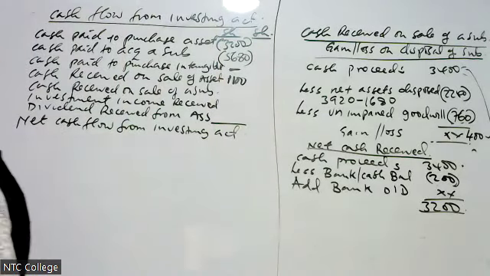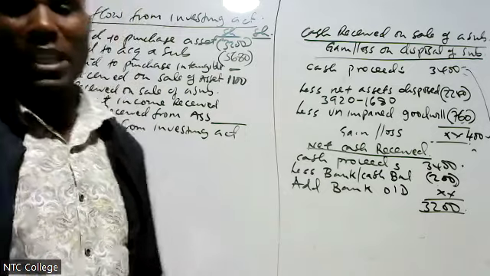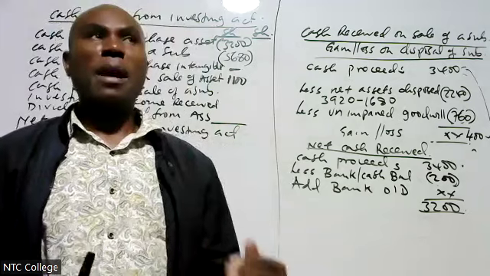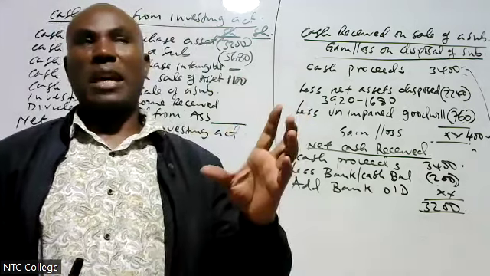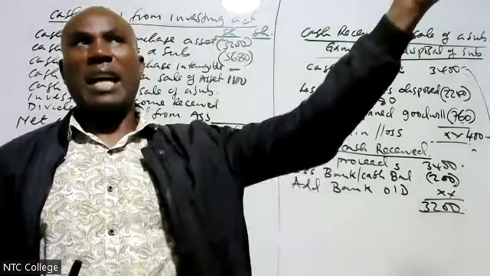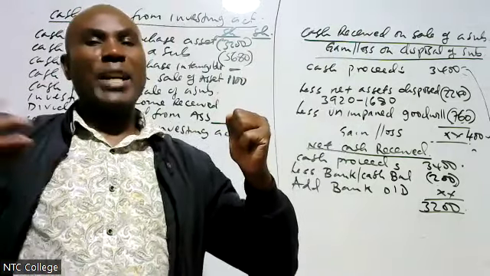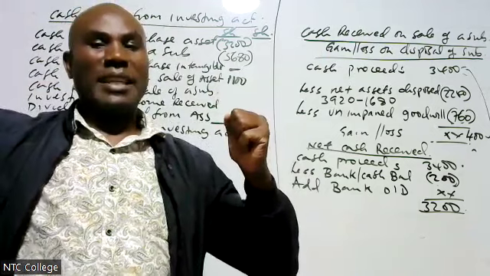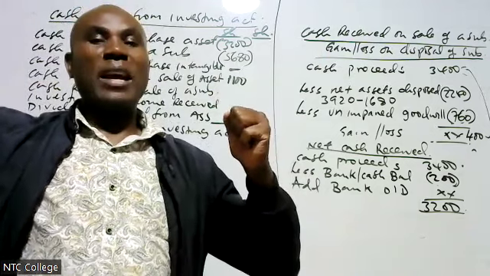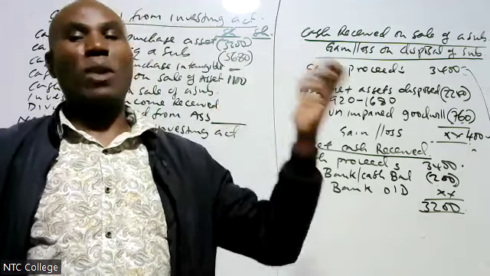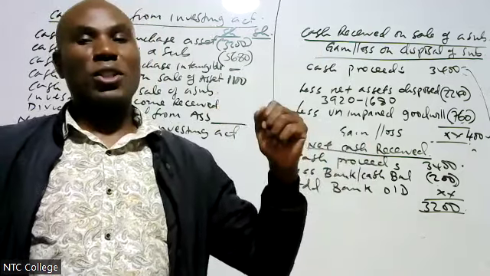Why am I lessing cash? Let me explain something. I sold a subsidiary and received 3,400. But this subsidiary went with my 200, which means I lost it. Therefore, I subtract it from what I received.